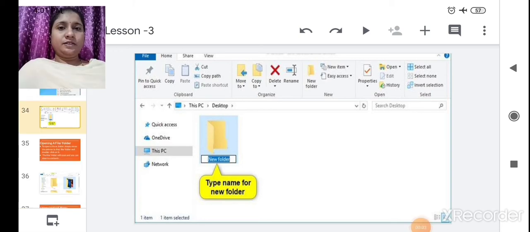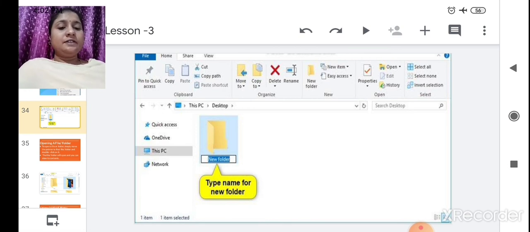So in this class we have learned what a taskbar is. On the desktop, the horizontal line at the bottom is called the taskbar, where the Start button and clock are present. Then we learned about the Start button. Then we saw the Computer. By using the Computer folder, you can access all the folders and files stored in the computer.